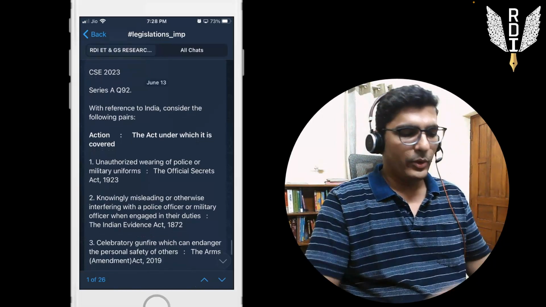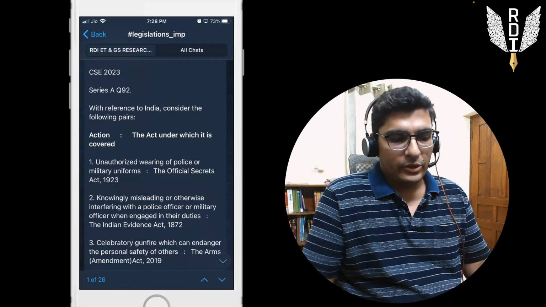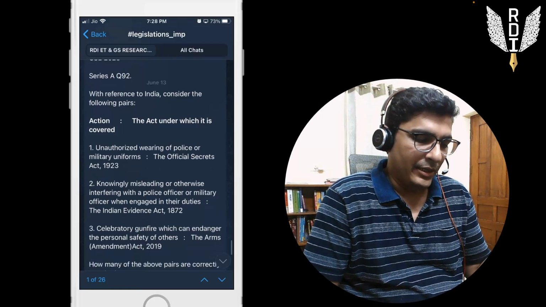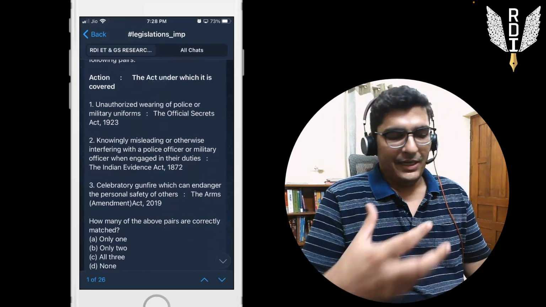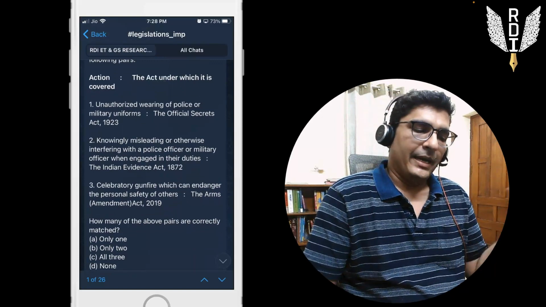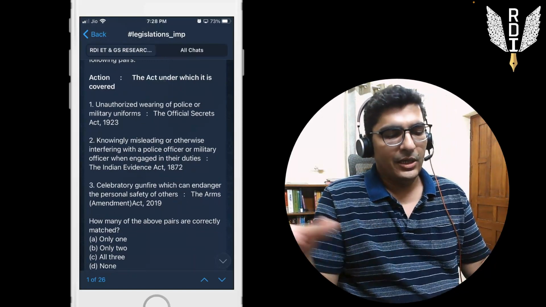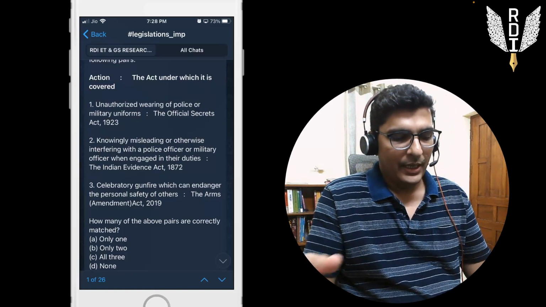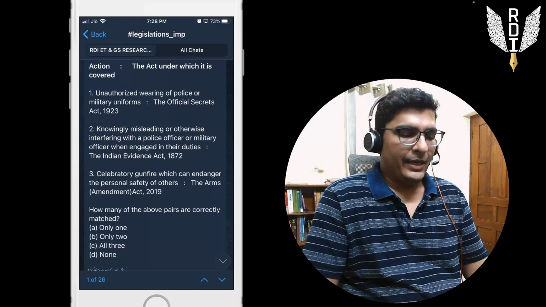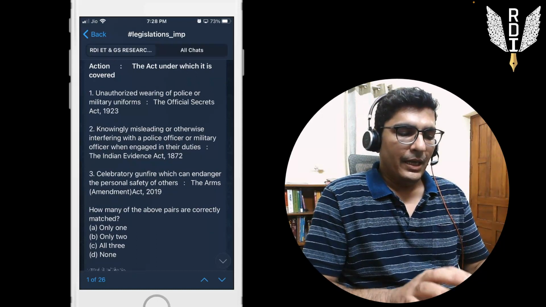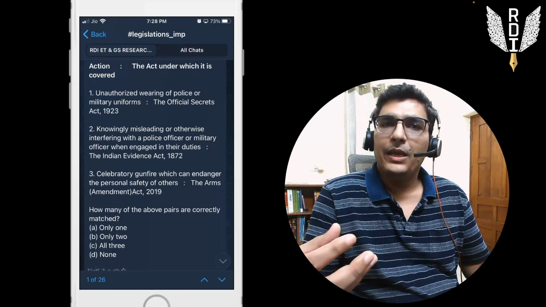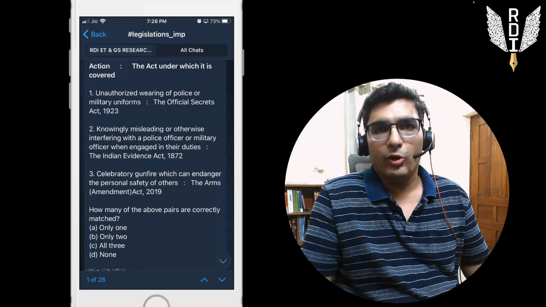And the first question that we have here is of series A, paper of 2023. This is question number 92. You will notice it's a multi-statement match the following kind of question, where certain actions were given and the laws under which those actions would be covered are given, and we had to identify which of these pairs are correct, right? So generally, these kind of questions will be about different kinds of laws,